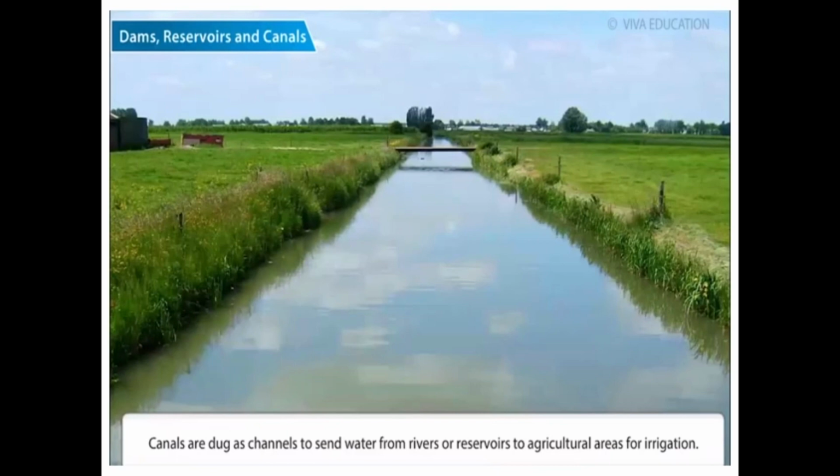During periods of water shortage, water is released from the reservoir and is fed into canals. The canals then distribute the water to different areas for irrigation and other purposes.